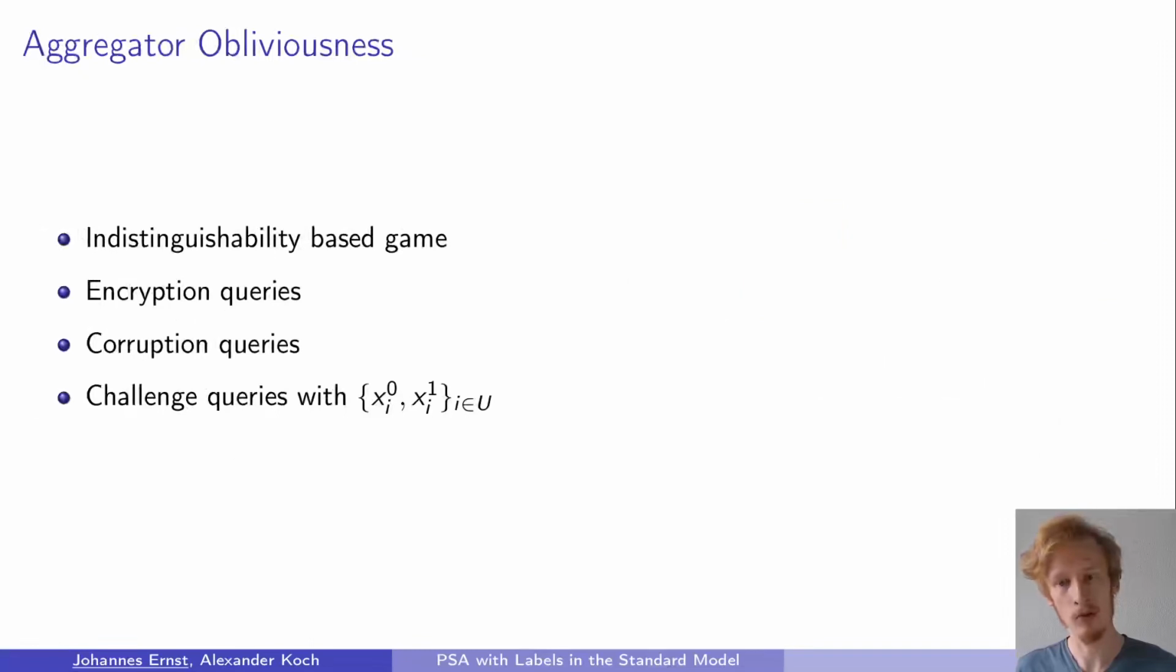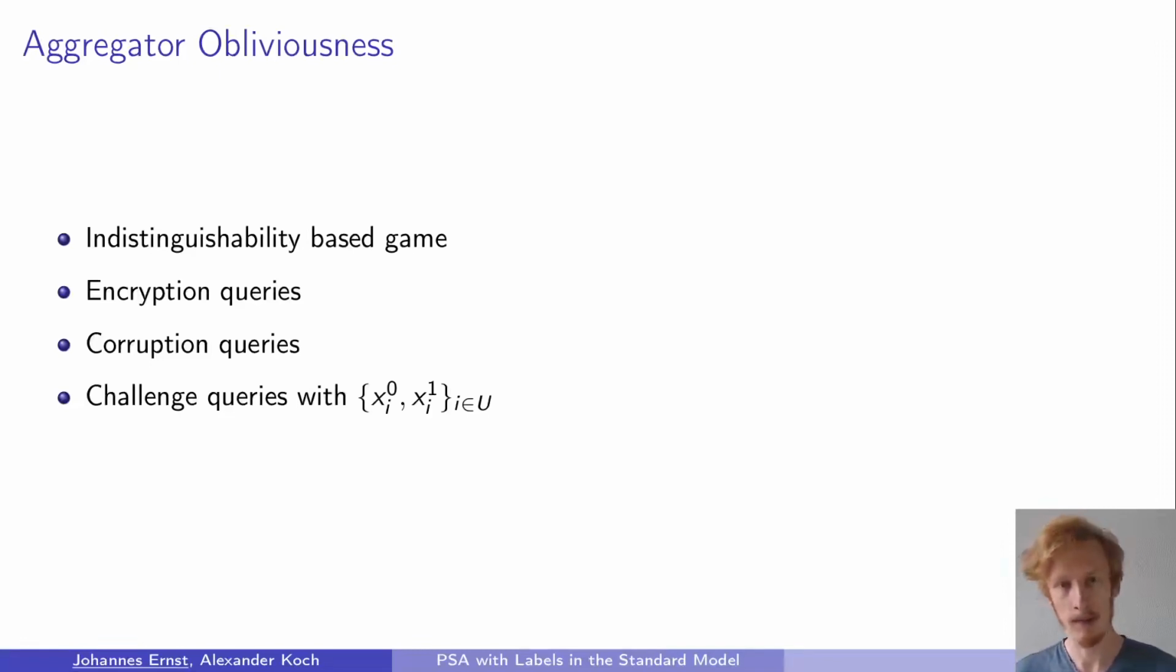Now, private stream aggregation has a security notion called aggregator obliviousness, and this is meant to capture the intuition that if an adversary does not corrupt the aggregator, then the adversary should learn nothing about the plaintext values of the uncorrupted clients, and if the adversary corrupts the aggregator, then the adversary should learn only as much as the aggregator learns, and this is the sum of the plaintext values of the uncorrupted clients.